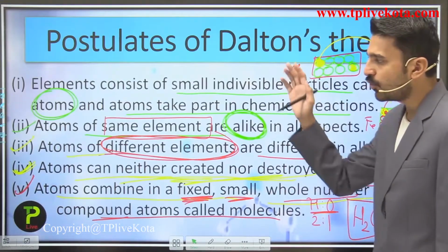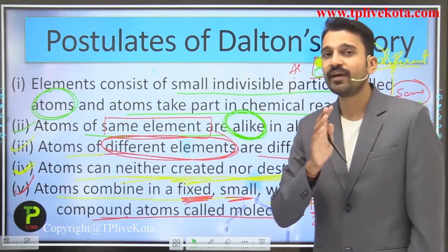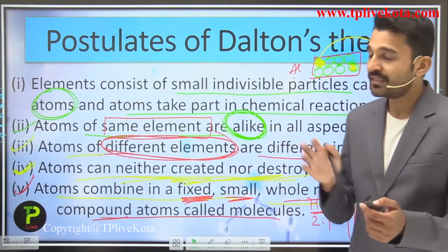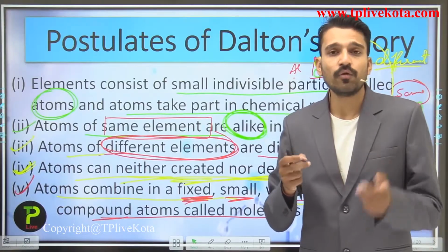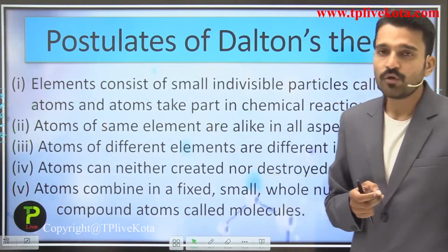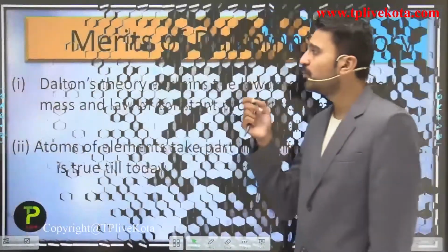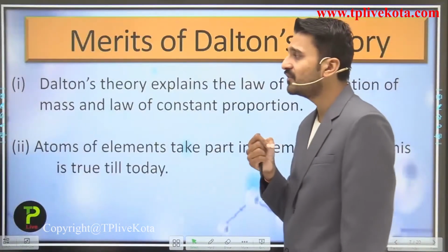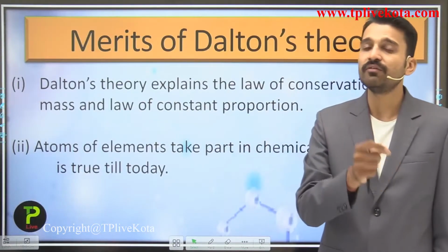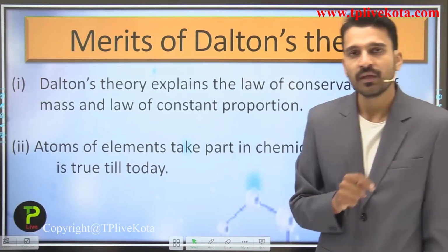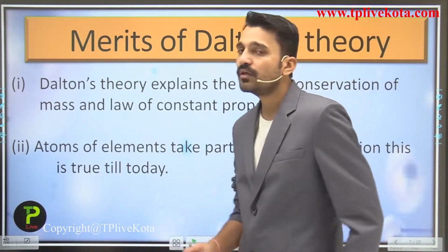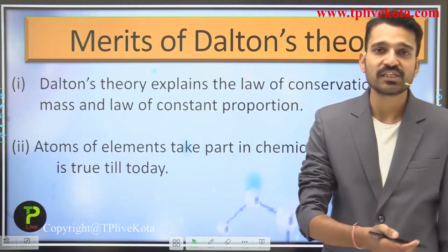So students, I hope that these postulates are very clear to you. This theory was given by Dalton in 1808, almost 200 years ago. We are going to move on and see the merits of Dalton's atomic theory. This was the best theory at that time, which explained everything about chemistry, how a chemical reaction goes on.